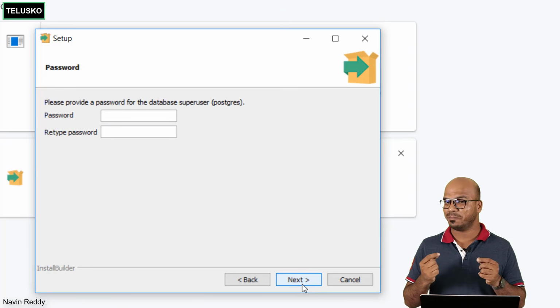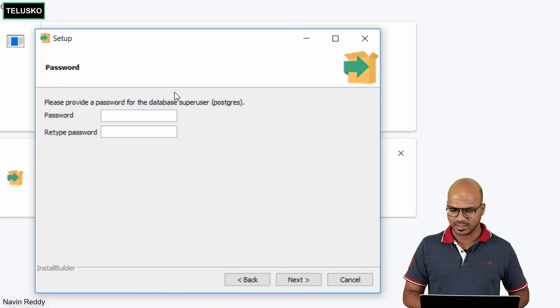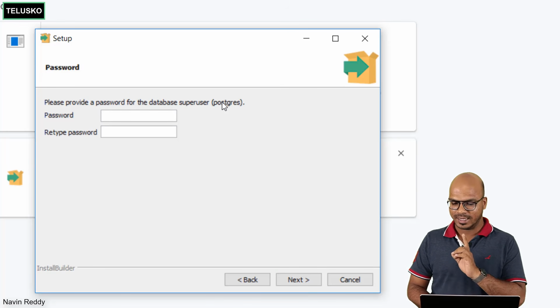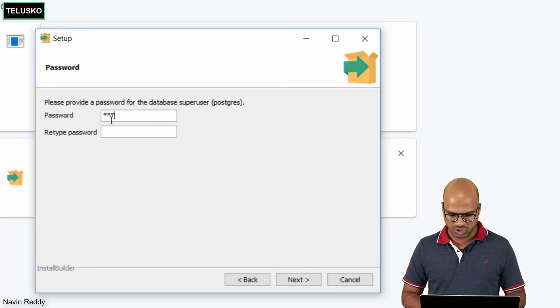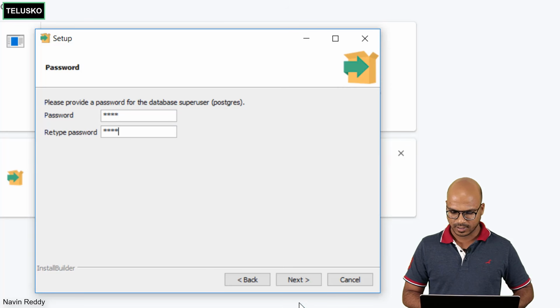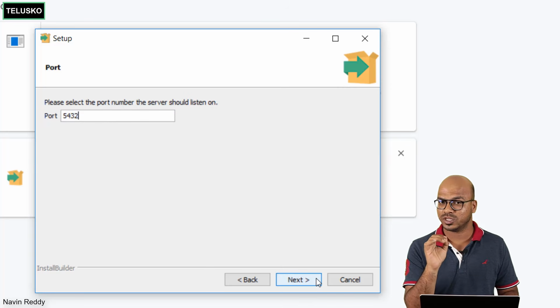Okay, so it will ask you for the password for the database. And you can see this is important here, superuser. Remember your username, which is postgres. And the password I will be keeping for this machine is 1234. Let's do that here as well. Click on next. And this is the port number you have to remember.